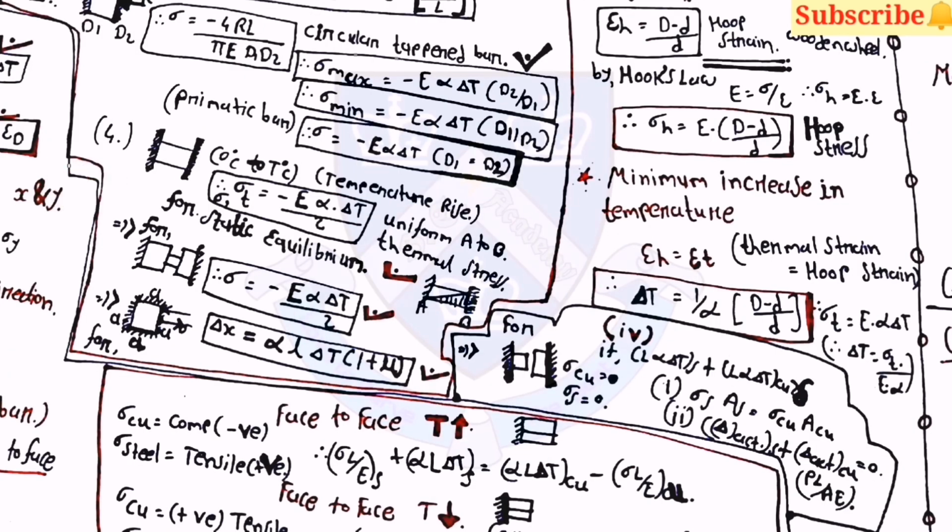Then in the fourth case, when the bar is fixed from both sides, then sigma t is equal to minus E into alpha dt by 2, which is equal to sigma. Here the value of sigma and sigma t will be the same. Then for this type of composite beam, sigma is equal to minus E into alpha dt by 2, and for the cube which is fixed from all the sides, then delta x is equal to alpha L delta t into